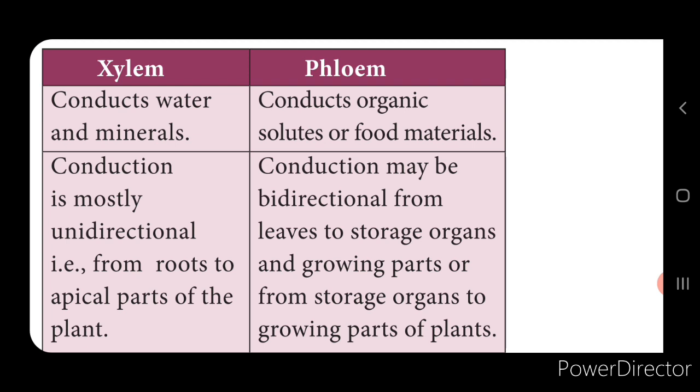The conducting channels present in the xylem are the tracheae and the vessels. I said that the vessels are mainly responsible for the conduction of water, isn't it? In the phloem, the main channel that conducts the food is the sieve tubes. The xylem consists of tracheids, vessels, parenchyma and xylem fibers, while the phloem consists of sieve tubes, companion cells, phloem parenchyma and phloem fibers.